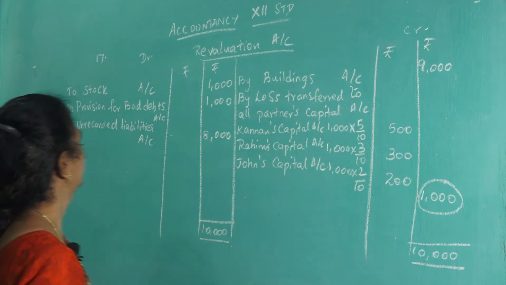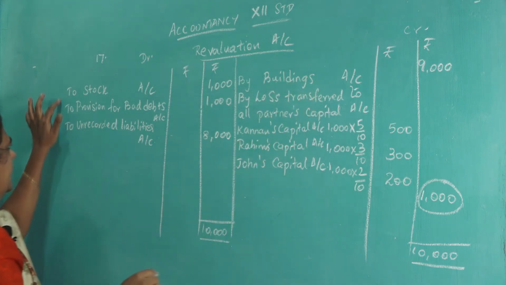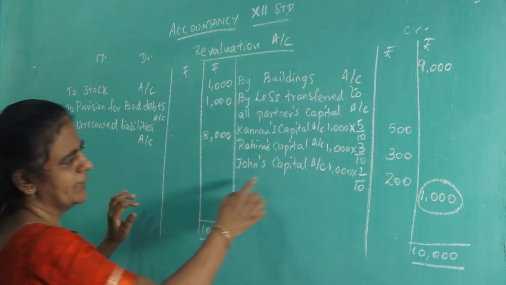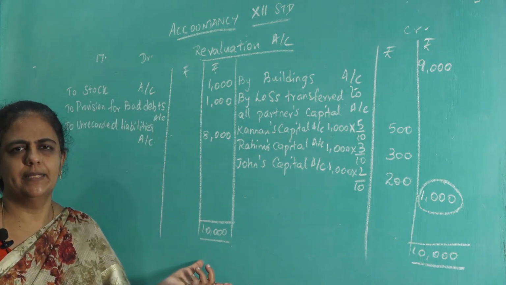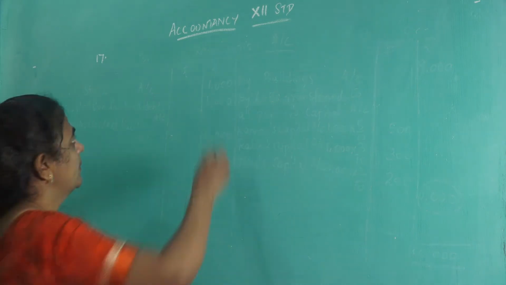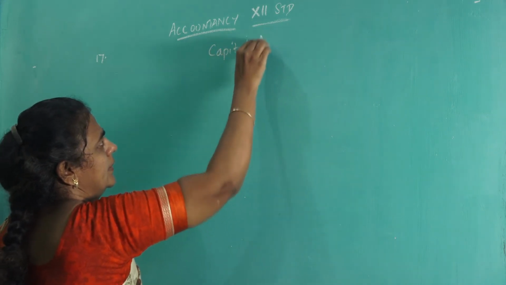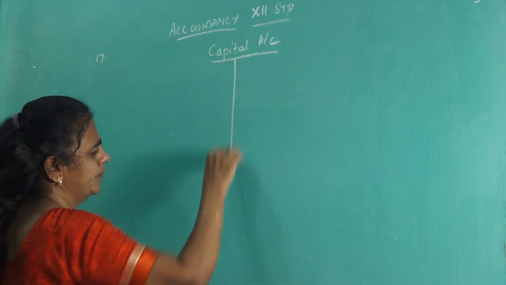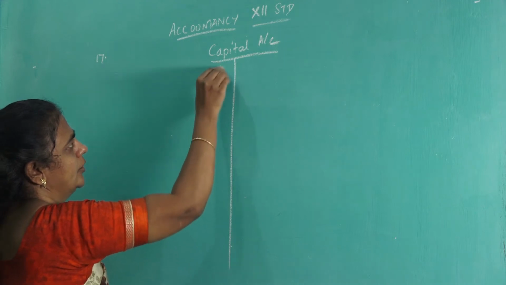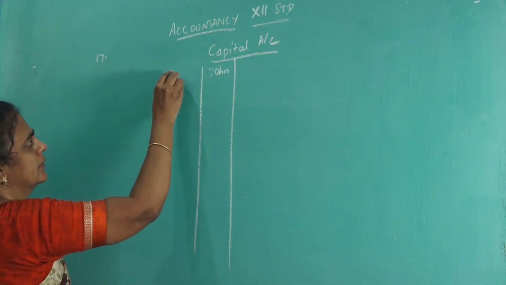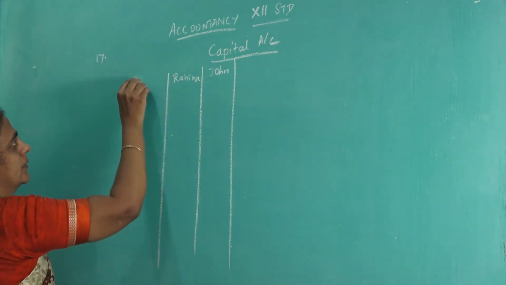Okay. So how to prepare revaluation account? Put all the profit on the credit side, losses on the debit side. Losses are more, so again we are getting loss of rupees 1,000. Next, what you have to do? You have to prepare the capital account. So write all the three partners: John, Rahim, Kannan.